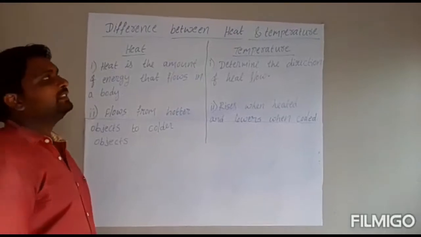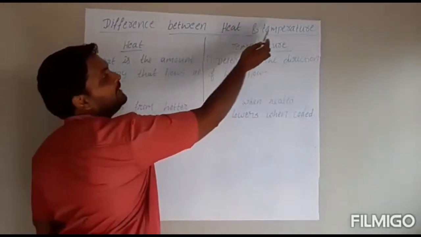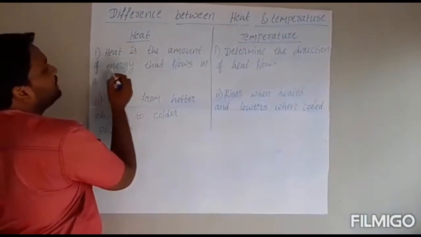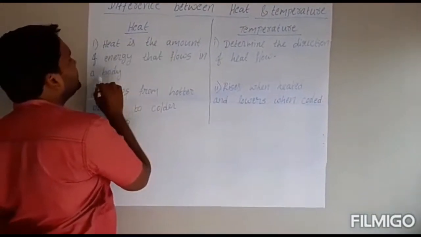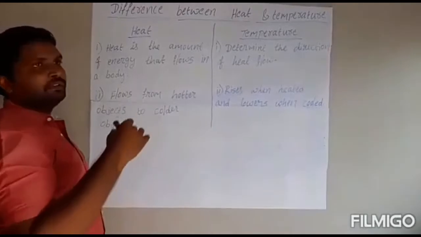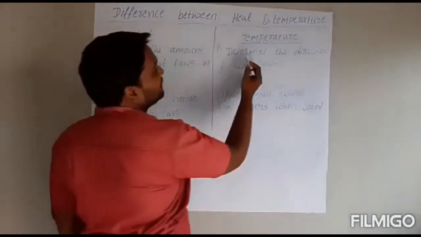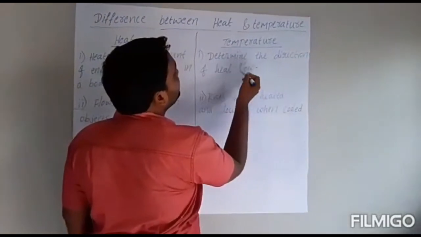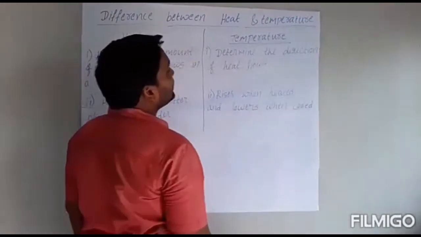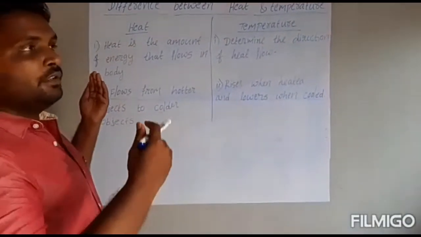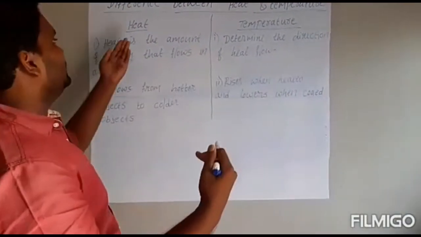We will now see the difference between heat and temperature. Heat is the amount of energy that flows in a body. Heat flows from one place to another place. But temperature determines the direction of the heat flow.